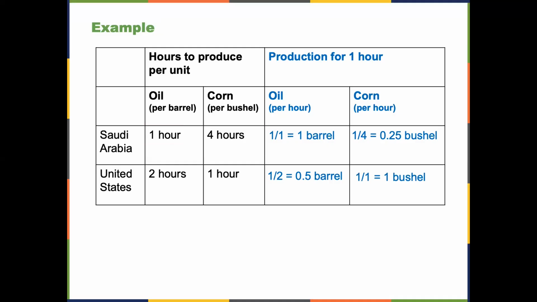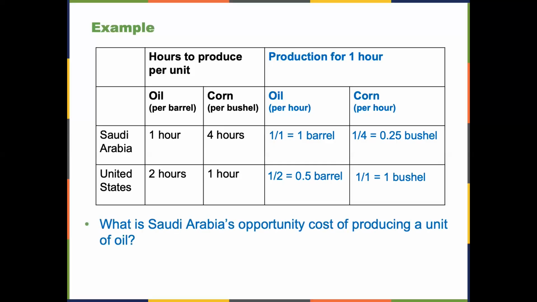With this information, we can determine a country's opportunity cost in producing each good. Remember, an opportunity cost is what you have to give up to obtain something. What is Saudi Arabia's opportunity cost of producing a unit of oil? The answer is a quarter bushel of corn. If Saudi Arabia spends 1 hour producing oil, they would have to give up a quarter bushel of corn.